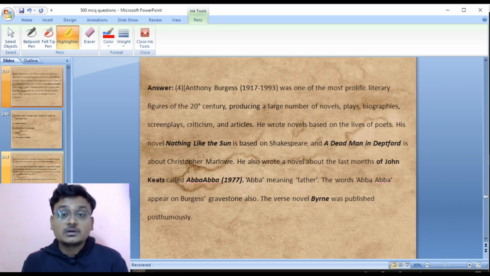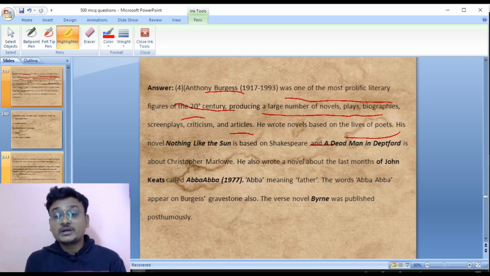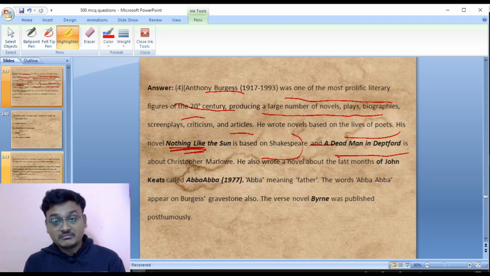Here you look at that Anthony Burgess is one of the most prolific literary figures of the 20th century, producing a large number of novels, plays, biographies, screenplays, criticism and articles. He wrote novels based on the lives of the poets. His novel Nothing Like the Sun is based on Shakespeare. A Dead Man in Deptford is about Christopher Marlowe, whereas he wrote a novel about the last months of John Keats called Abba, that was published in the year 1977.